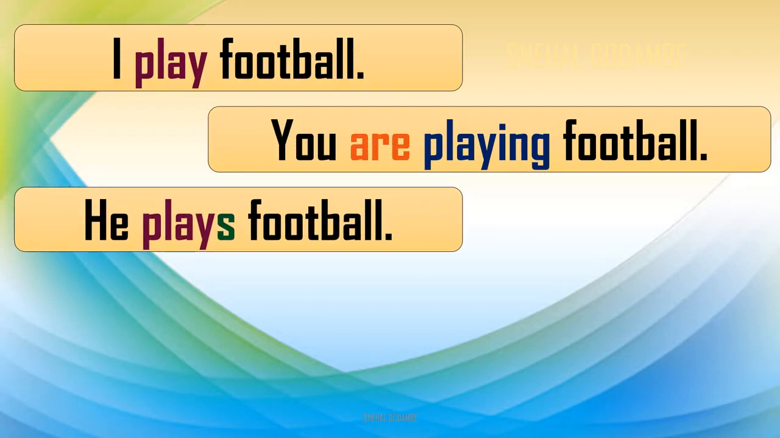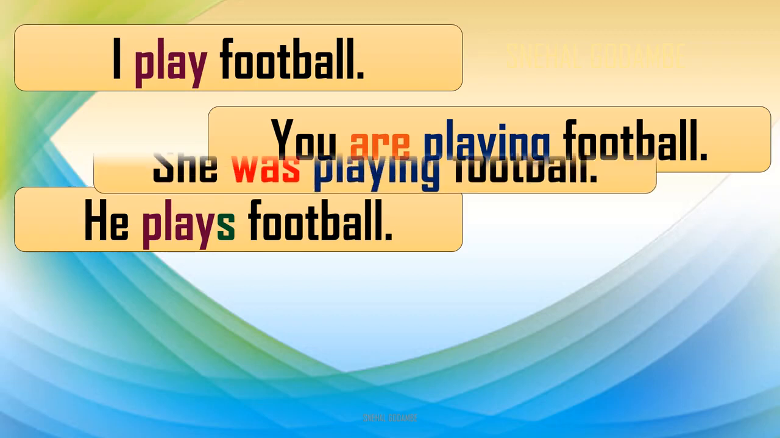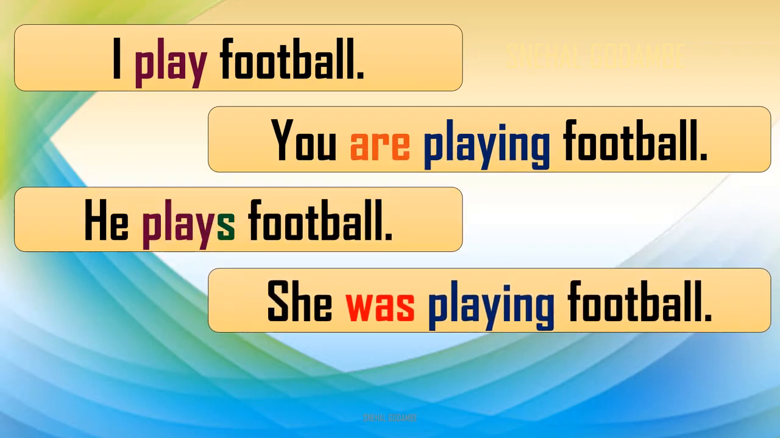We have seen third person singular. I is first person, you is second person, and he, she, it are third person singular. He plays football, so it carries S with it. First of all, we changed the person. Now we have changed the tense. See the next sentence, she was playing football. Now the verb form has been changed according to the tense of that sentence.